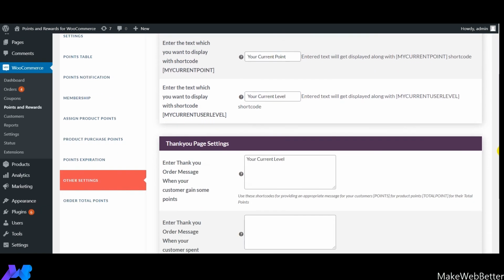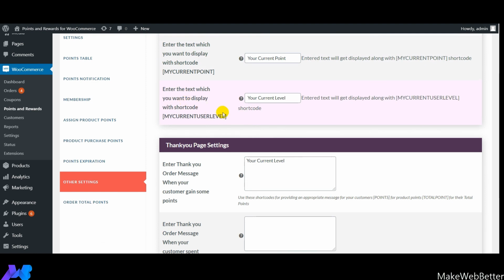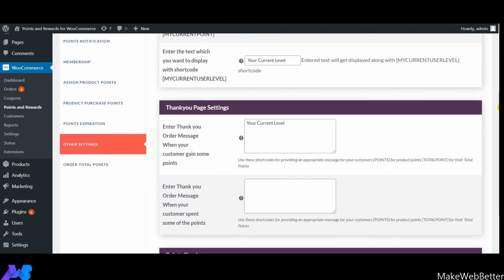Now, these are the different sections where you need to mention the text. For example, whatever text you mention over here, right now we have mentioned your current point, this text will get displayed along with the shortcode, which is my current point. So likewise you can mention the shortcode.